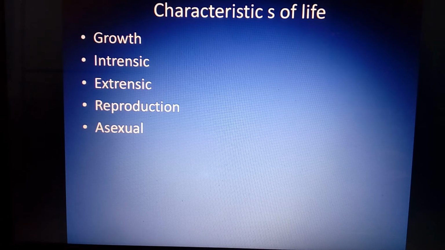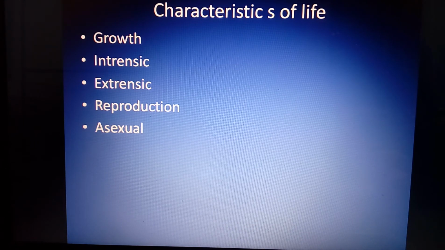In binary fission, you can take the example of amoeba. In budding, I think you have heard about the hydra. You can take the example of hydra. In fragmentation, you can take the example of planaria. They reproduce asexually by these different ways.